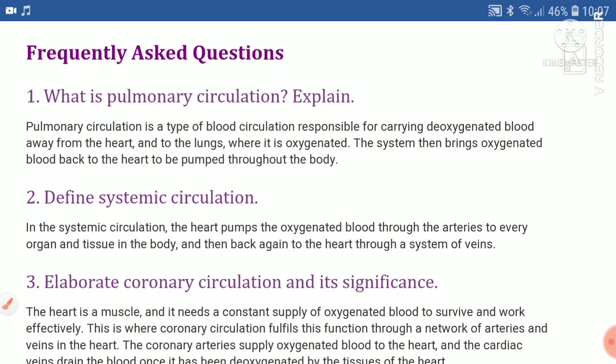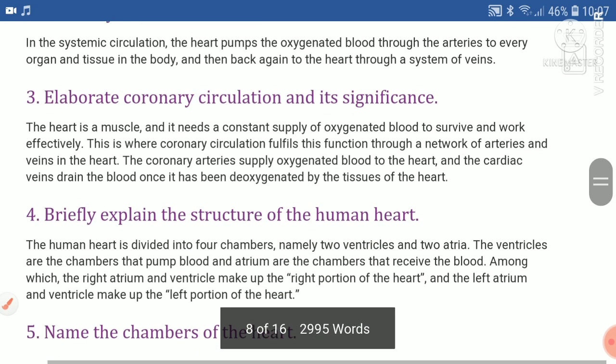Define systemic circulation. In the systemic circulation, the heart pumps the oxygenated blood through the arteries to every organ and tissue in the body, and then back again to the heart through a system of veins.